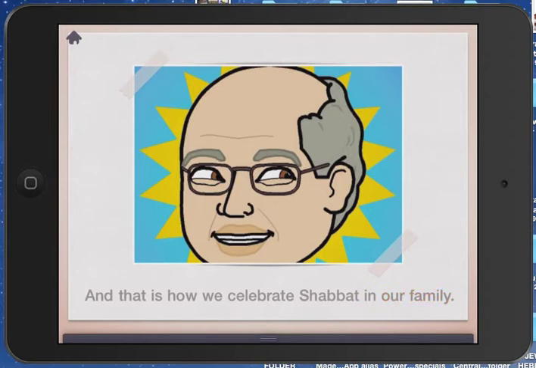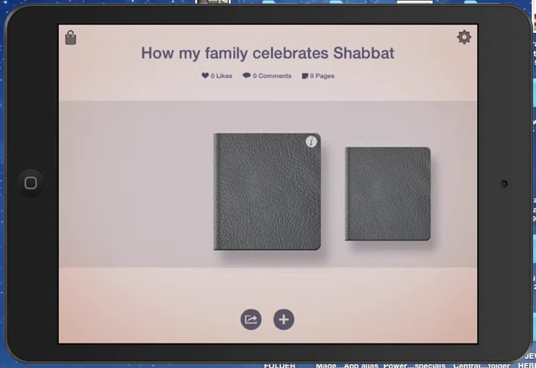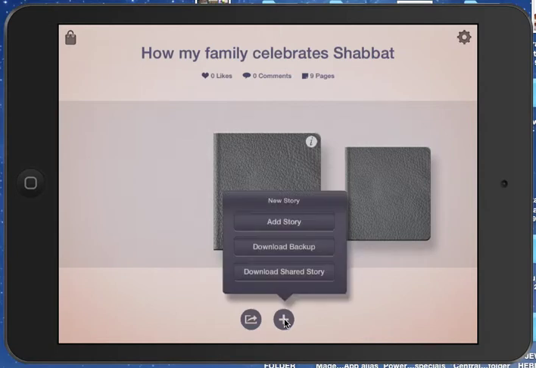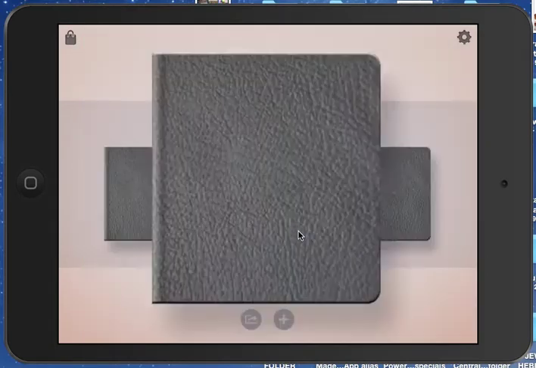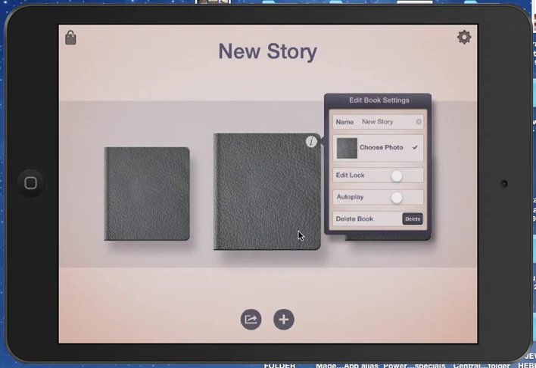Now I'm going to show you actually how we made this story up using Story Creator. I'll be right back. All right, so do you see this little book over here? The way you get to start a new book is you hit the plus sign. So I'm going to hit the plus sign, and you see where it says Add Story? So we're going to tap on Add Story, and we'll give the story a title.